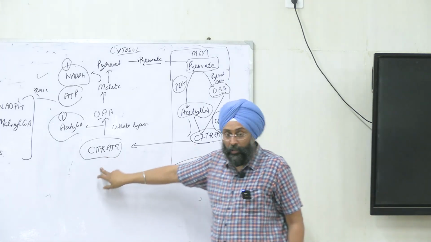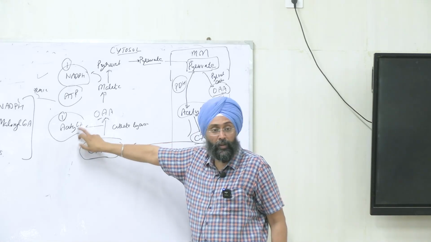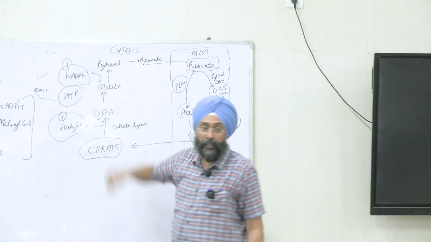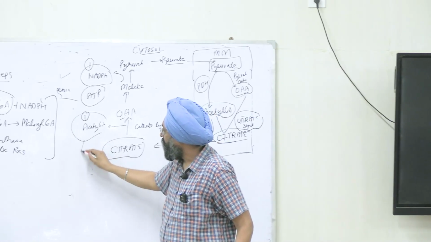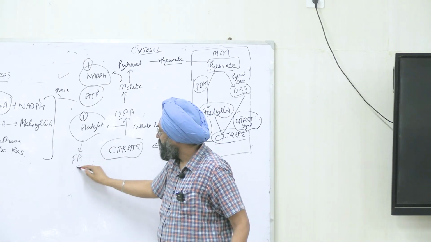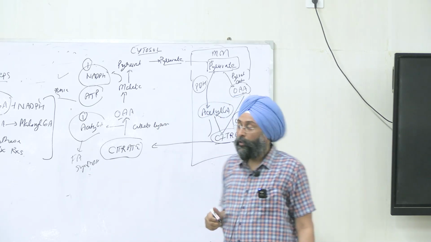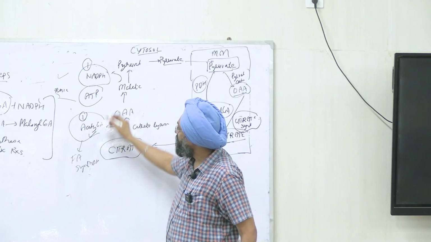Citrate will permeate out, and from this reaction we will again form oxaloacetate, and here acetyl CoA is formed. Now acetyl CoA from here is brought into the cytosol, right? Now it is in the cytosol, so it is available for fatty acid synthesis, right? We have all the raw materials, NADPH is there, acetyl CoA is there, ATP is there.